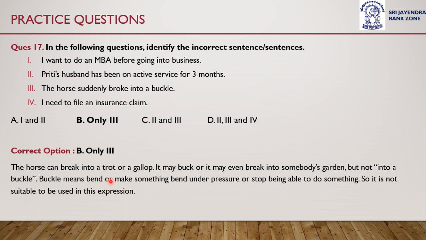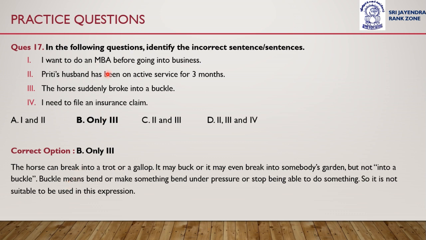Why? Because buckle means bend or make something bend under pressure or stop being able to do something. So it is not suitable to be used in this expression. Broke into a buckle cannot be a sentence.